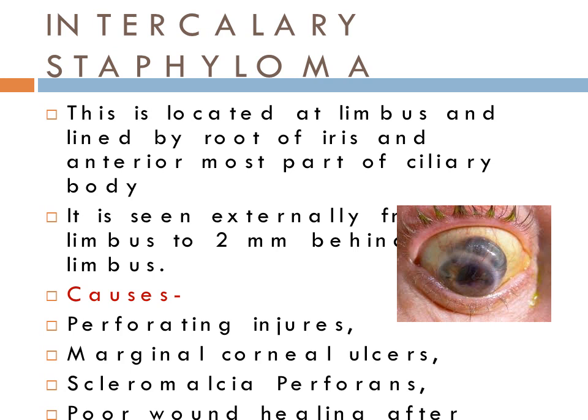Next is intercalary staphyloma. This is located at the limbus and lined by root of iris and anterior most part of ciliary body. It is seen externally from limbus to 2 mm behind the limbus. So position of the intercalary staphyloma is from limbus to 2 mm behind the limbus. The causes are perforating injuries, marginal corneal ulcers, scleromalacia perforans, and poor wound healing after surgery can also be a cause.